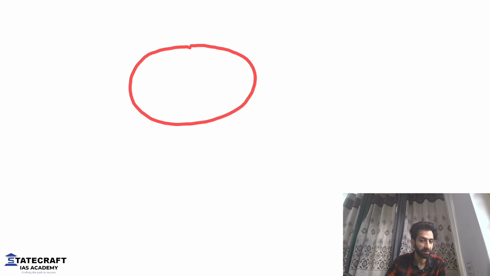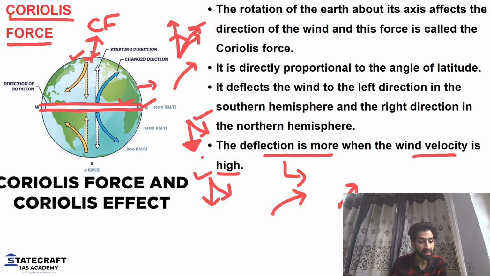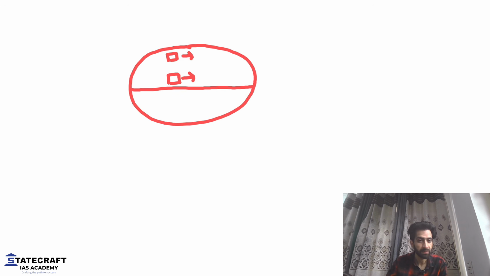But why is this Coriolis force deflecting everything? Basically, let me give you a simple example in layman terms. It's not actually how it works, but I'm going to give you a layman example. For example, this is Earth and this is equator. Let us say this is a car that is moving in this direction. And at the same time, we have one more car that's moving here in this direction. When we look at the Earth, we see Earth is in what shape? It's in spherical shape. So what happens is at the equator, the speed of rotation is more. The speed of rotation is more as compared to poles. At poles, the speed of rotation is less.